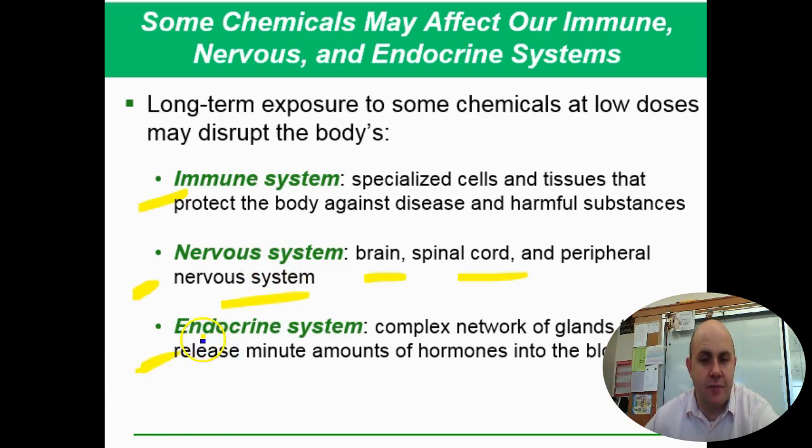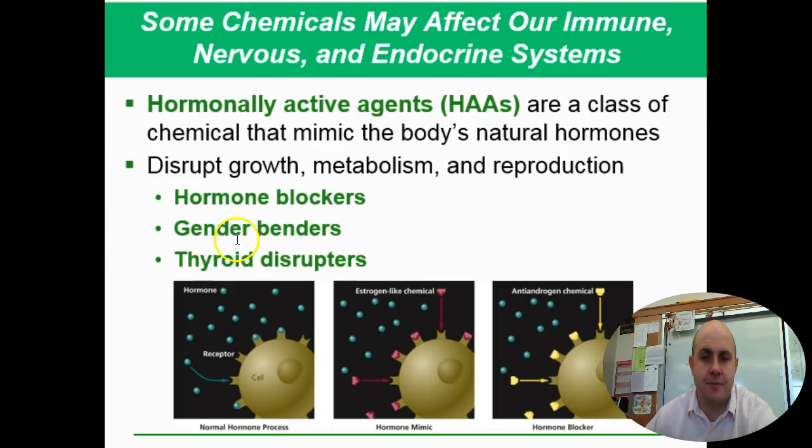And then the endocrine system. Endocrine disruptors are very common problems and ever-growing ones that we need to be concerned about. And so they affect your hormones and how your hormones work in your body. And so we need to pay attention. Those are the three major ways that these chemicals usually affect people. And so here's another term for you, HAAs. It's a class of chemical that acts like hormones. And so the pill, for instance, is a synthetic version of estrogen. And so it is a hormonally active agent.